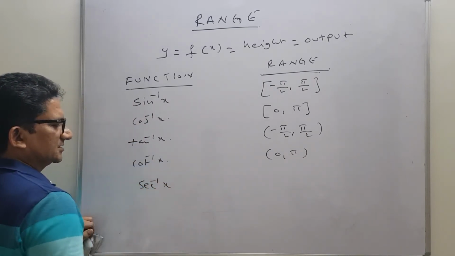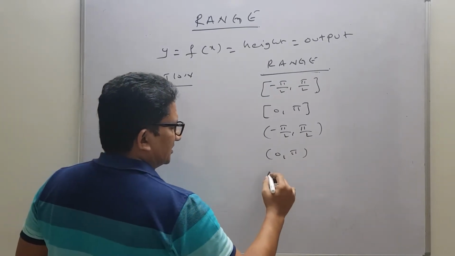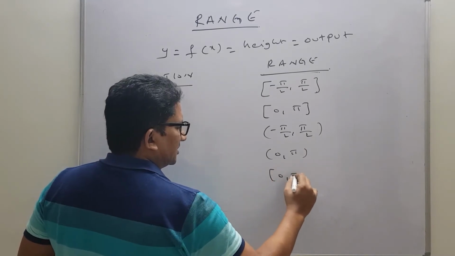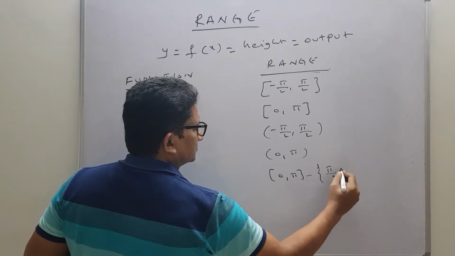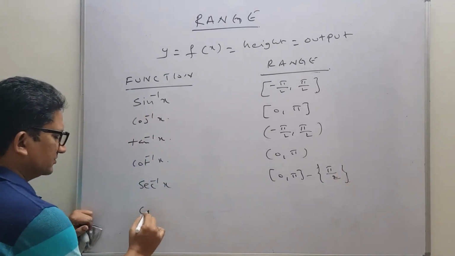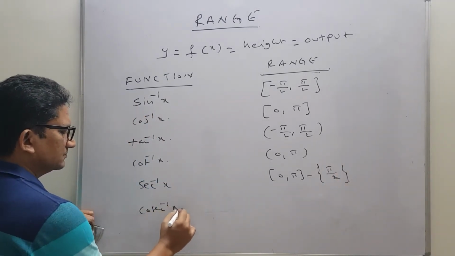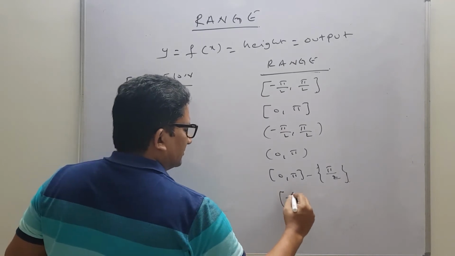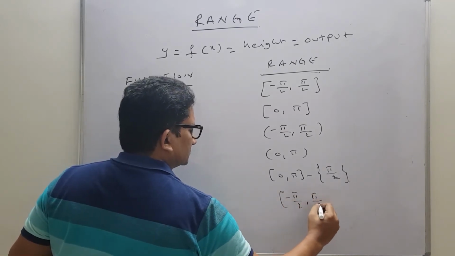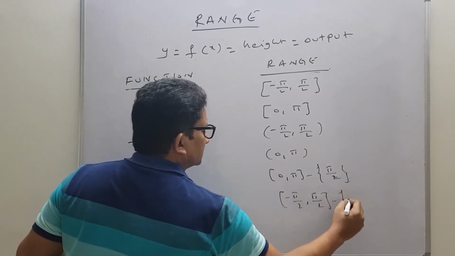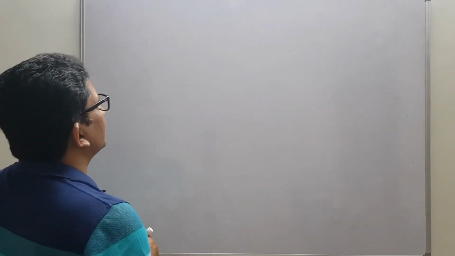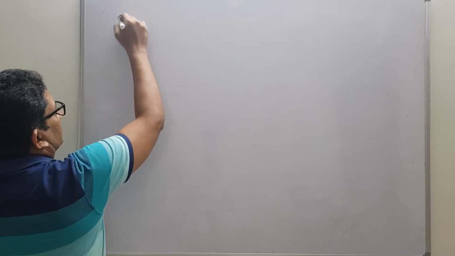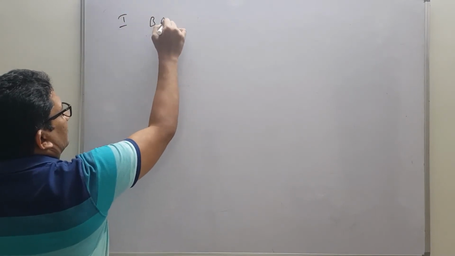Secant inverse x range is 0 comma pi except pi by 2. Cosecant inverse x range is minus pi by 2 to pi by 2 except 0. So in different methods to find a range of a function, the first method I am taking is the basic method.